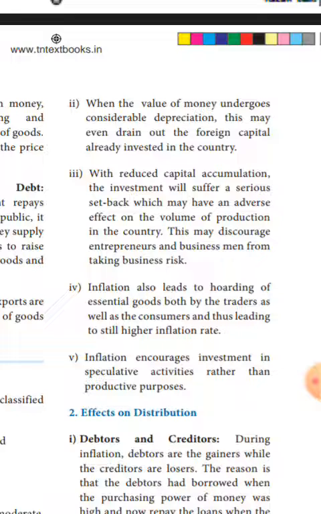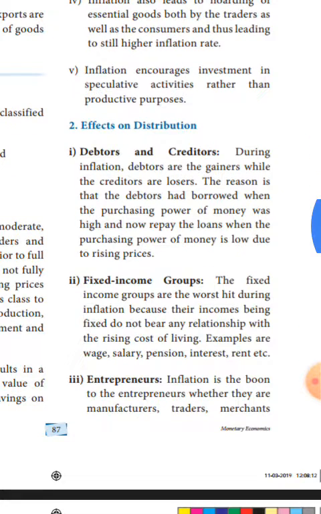Then only producers, they will get more profit. These are all the effects of inflation on production side. Now next one is what? Distribution. Distribution side what? First one, debtors and creditors. During the inflation time, debtors, they will get gain, they will get profit. Creditors, they will get loss.